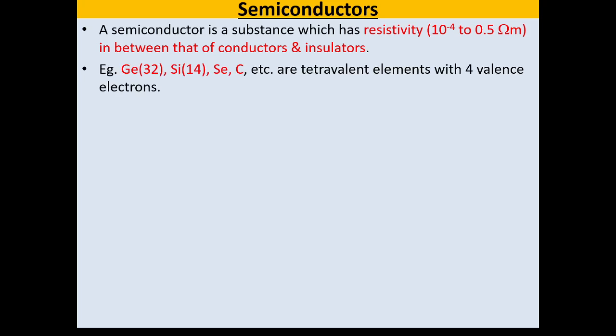We can have various examples of semiconductors as germanium, silicon, selenium, carbon. All these semiconductors are tetravalent elements with 4 valence electrons. So semiconductors are in group 4 in the periodic table.